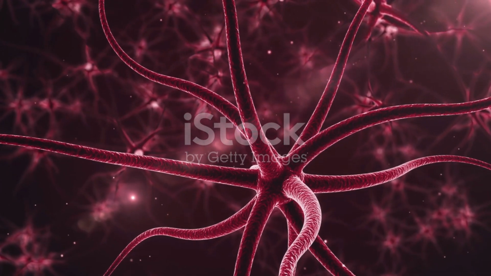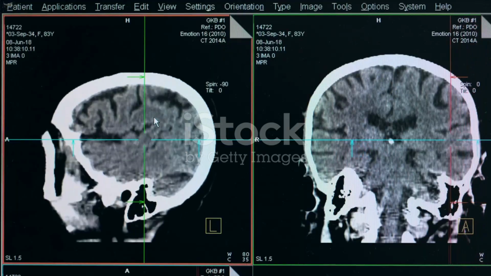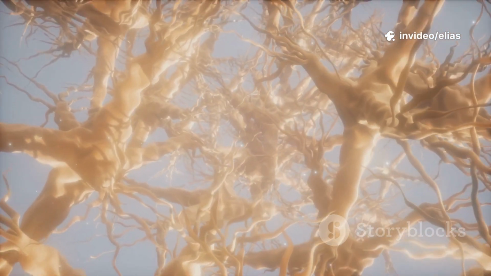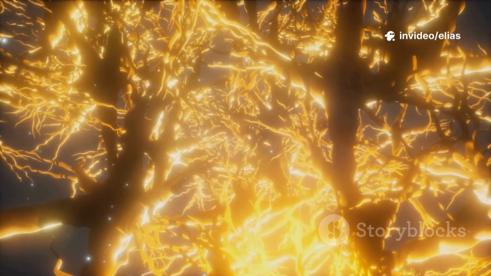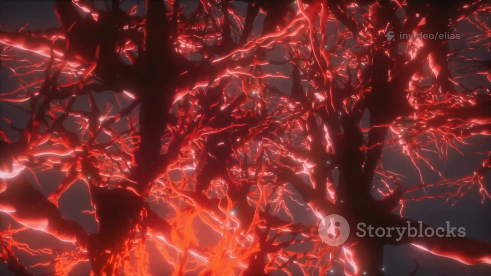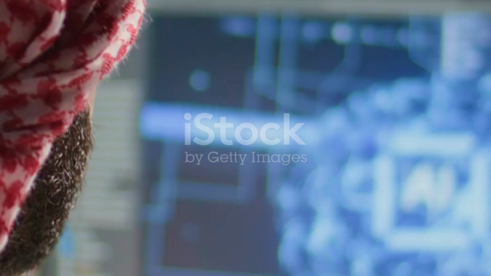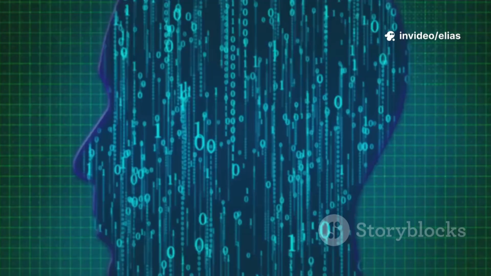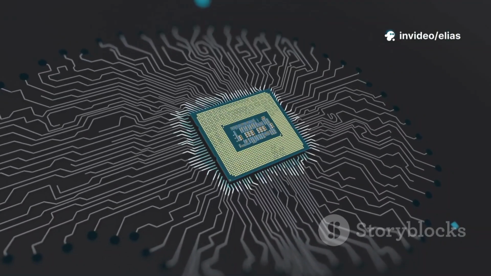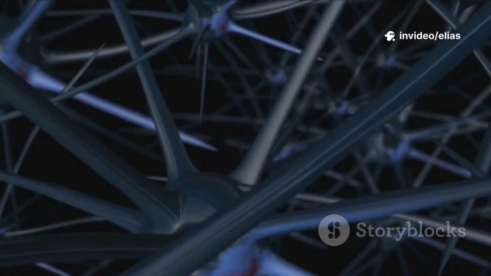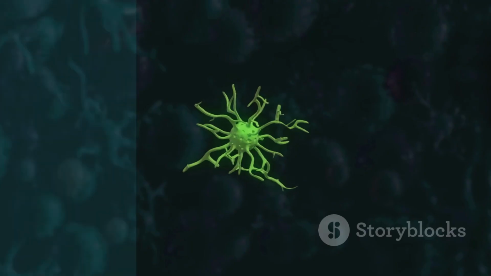Artificial neural networks are inspired by real neurons. Your brain has about 86 billion of them. Neurons receive signals through dendrites, process them, and fire if the signal is strong enough. They communicate via electrical signals and chemical signals across synapses. Artificial neurons mimic this. They receive numerical inputs, multiply by weights, and sum them. If the sum passes a threshold, the neuron fires and sends its output to the next layer.